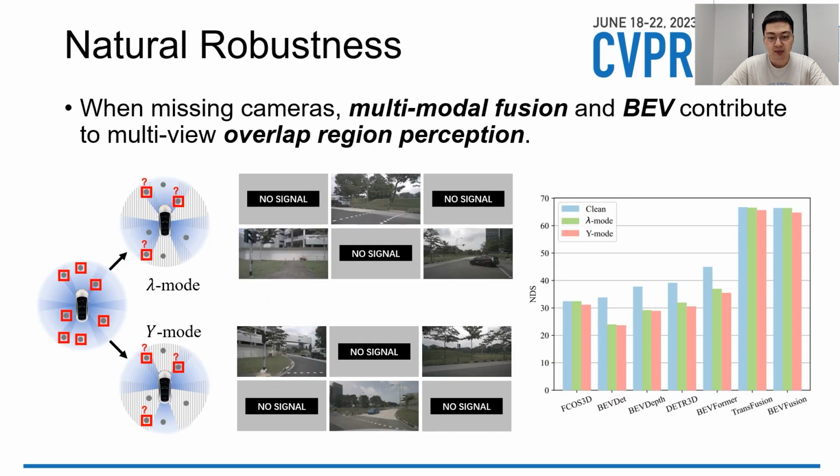Thirdly, we test the performance when cameras are missing. We find that fusion models are only slightly affected. The monocular detector, FCOS3D, has little performance drop, though BEVFormer outperforms DETR3D, which indicates that BEV representations contribute to the spatial modeling of overlap regions.